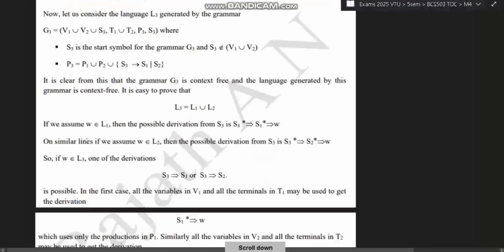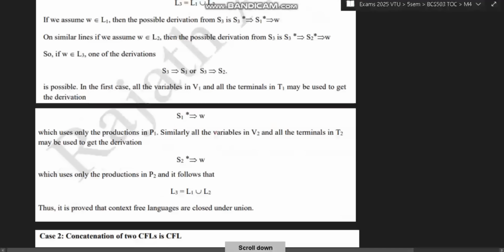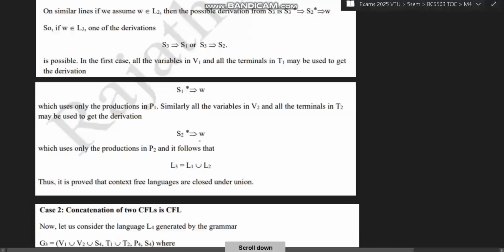Okay, why? Because if there is a string W belonging to L1, then possible derivations from S3 include S3 goes to S1 goes to W. Like that, you can do it for S2 also: S3 goes to S2 goes to W. Since both are reaching W, that means S3 can be S1 or S3 can be S2 also. And all the variables of V1 and V2 are present in S1 and S2. So S1 we can directly derive to W, and S2 also directly derives to W. And therefore, we can finally write L1 union L2 is equal to L3.